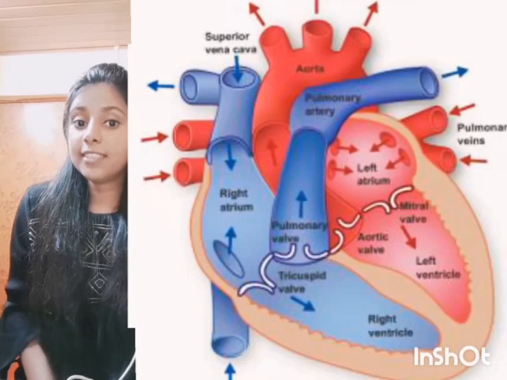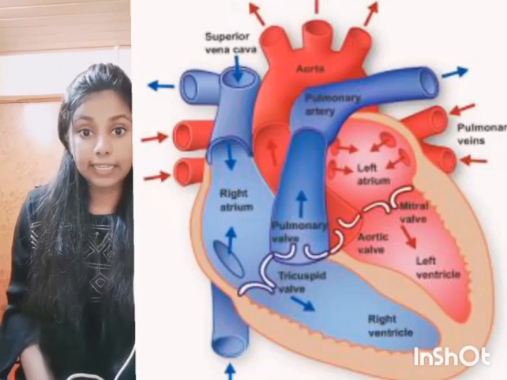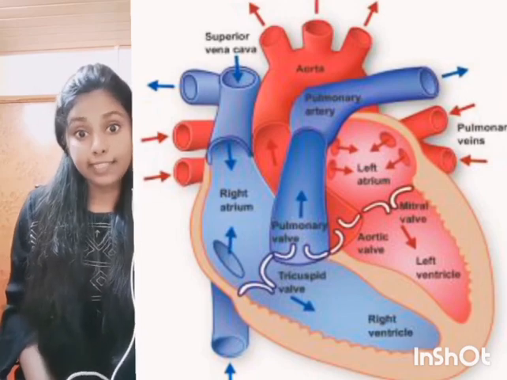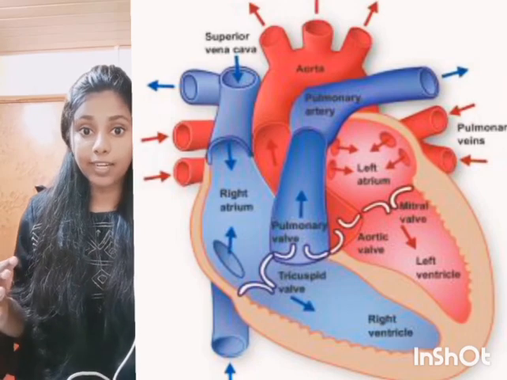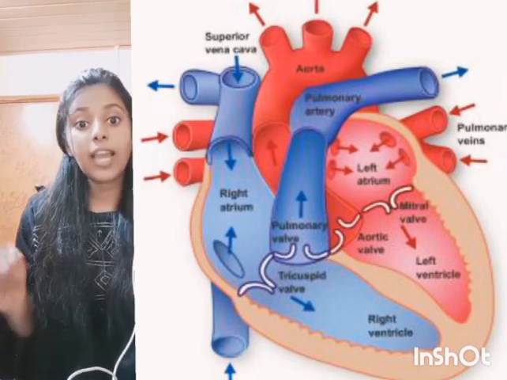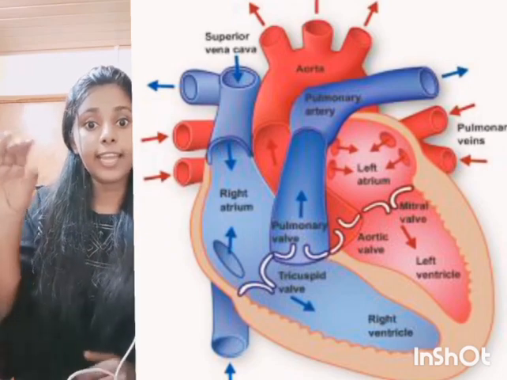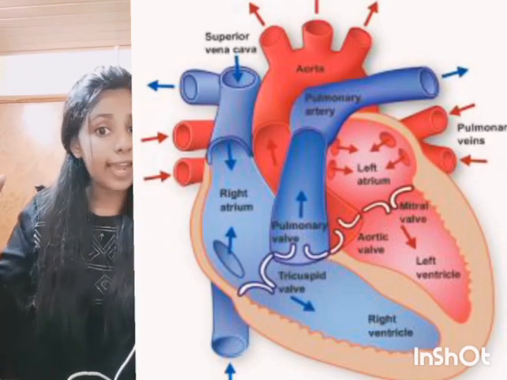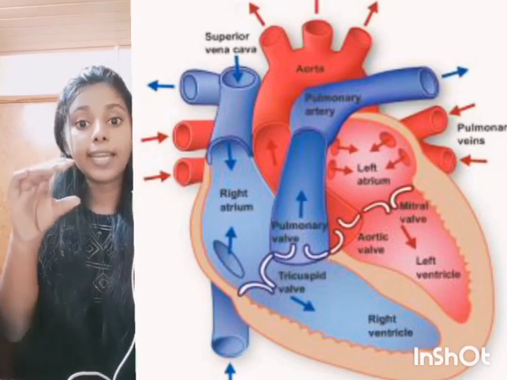Let's look into the structure of the heart which enables these functions. We know that the heart is a four-chambered organ located in the mediastinum. The four chambers include two atria and two ventricles, on the right side and the left side. On the right side there is a right atrium and right ventricle; on the left side there is a left atrium and left ventricle. Between the atria and ventricles there is an atrioventricular valve. On the right side it is the tricuspid valve and on the left side it is the bicuspid valve.